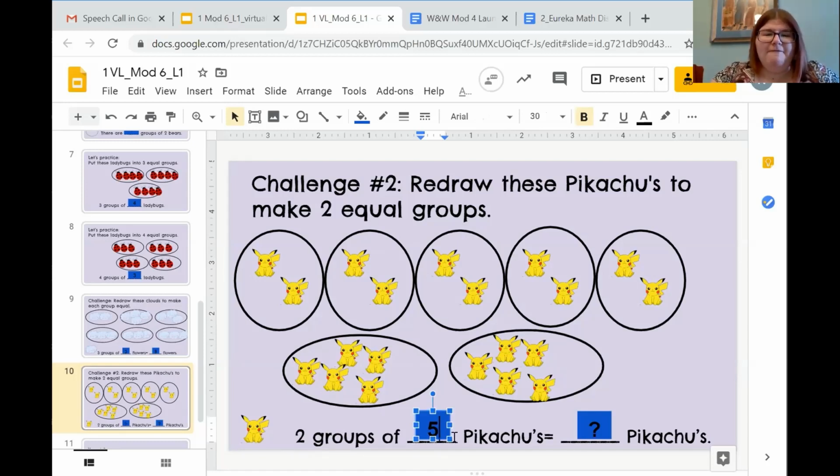So 2 groups of 5 Pikachus equals or is the same as how many Pikachus all together? Well, I have 1, 2, 3, 4, 5, and because I know 2 equal groups, 5 plus 5 equals 10. So I have a total of 10 Pikachus.